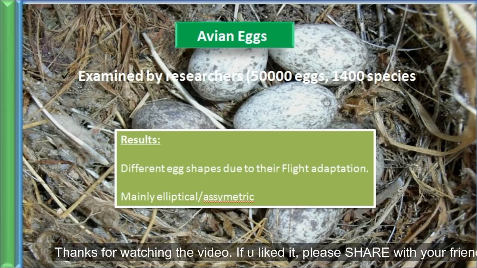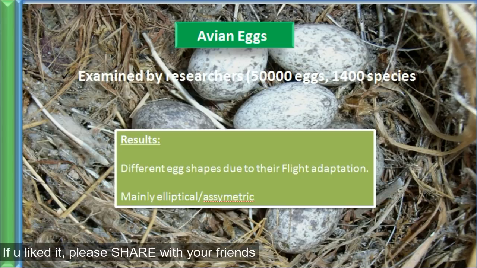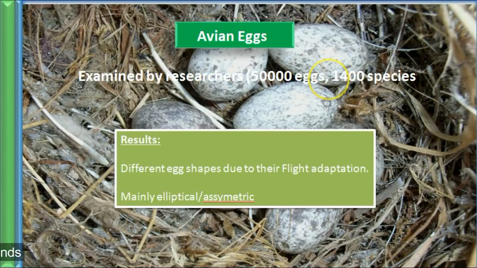So let's see the very first news. This is about avian eggs. A few researchers have examined avian eggs. They took a sample of 50,000 eggs belonging to 1,400 species. A few observations they found are that the eggs of different avian species have different shapes, elliptical or asymmetric. You can see the egg in the background I have shown you.